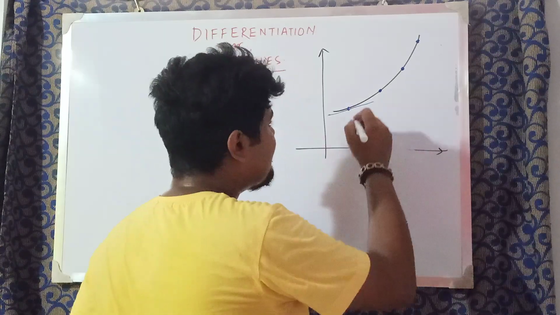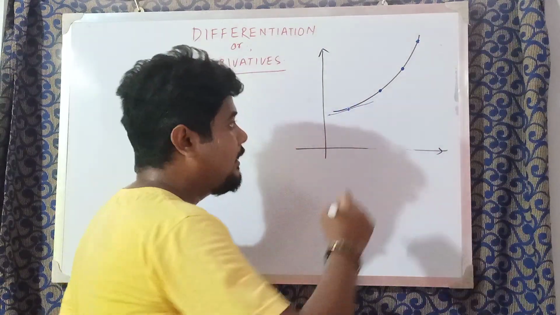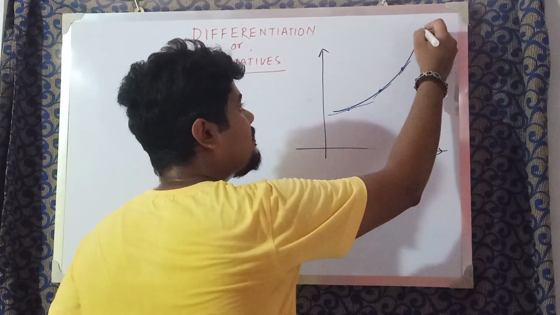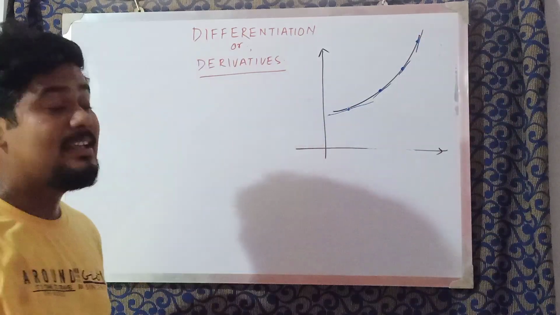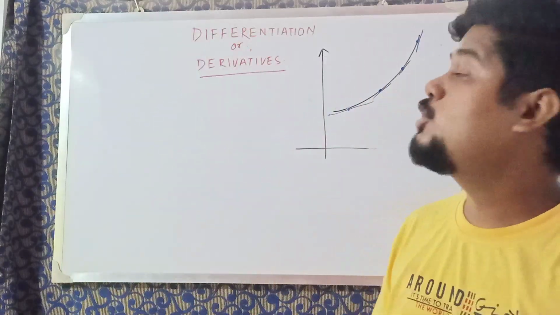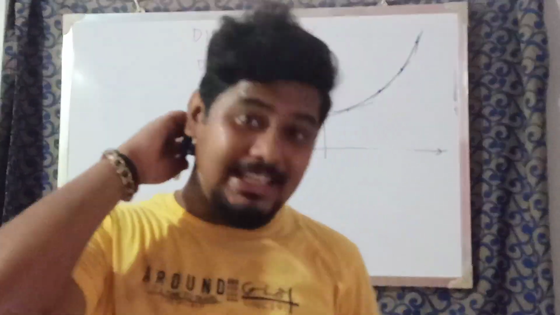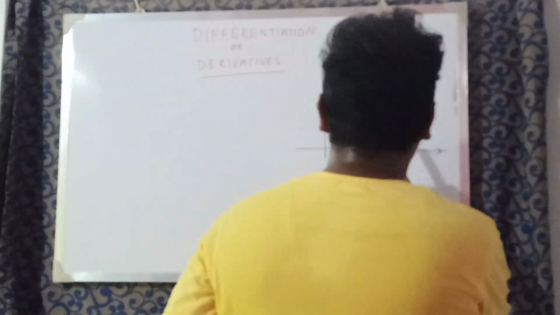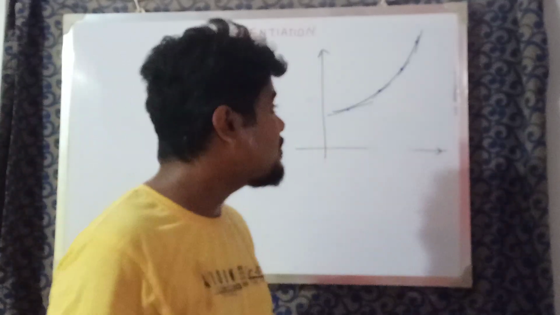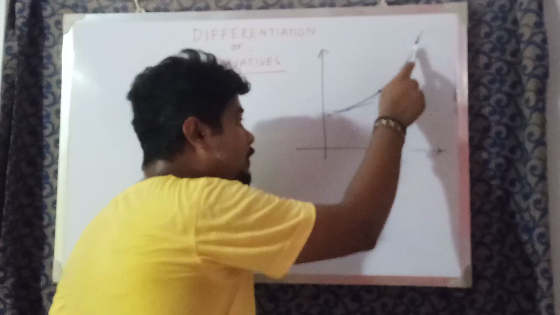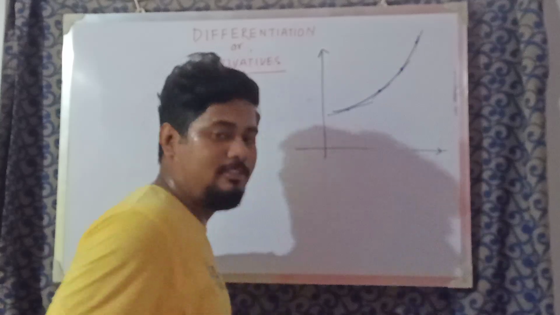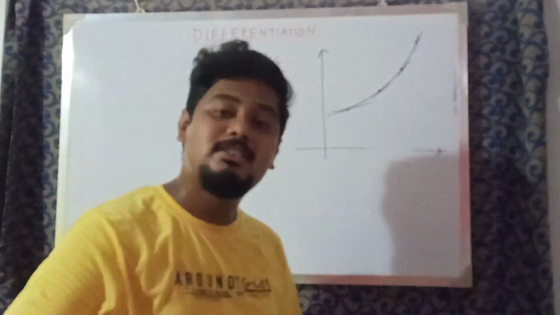Stiffness is like this. This is nothing but the tangent at this point. Correct. But the stiffness of this point is like this. Stiffness of this point is like this. Of this point is like this. So the stiffness of this whole curve is changing. That is, the slope of this curve is changing. Now if I ask you to find the slope of this curve, that would be an absurd question, because there is no particular slope for this whole graph. Each and every point of this curve will give you different slopes.